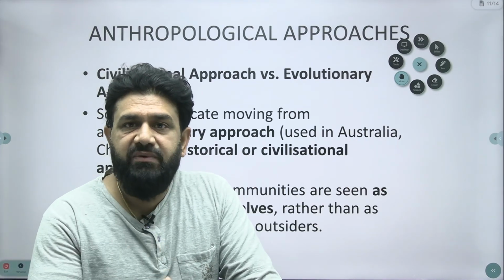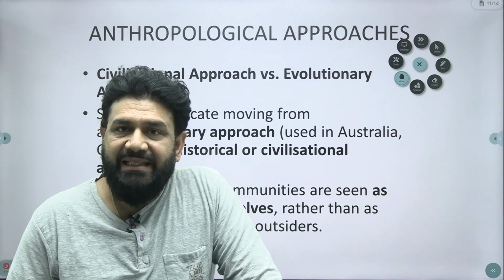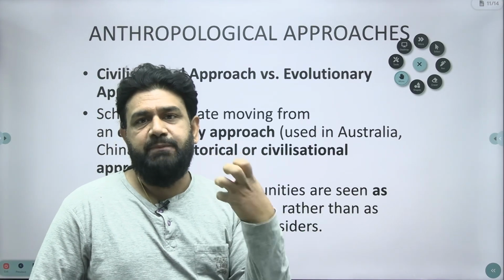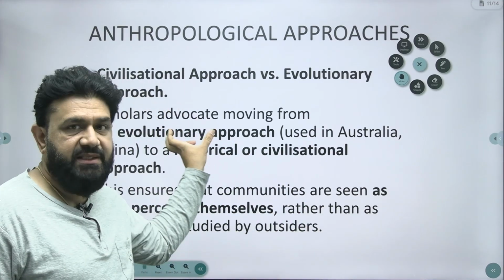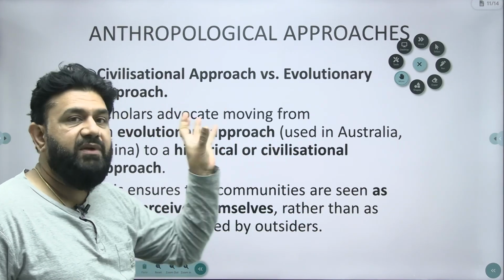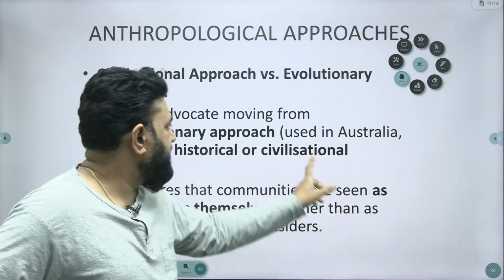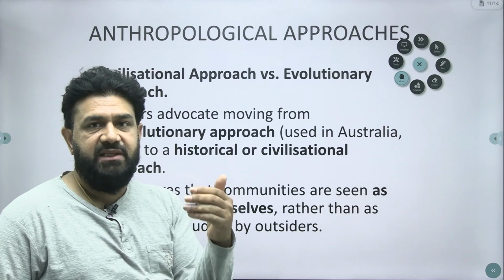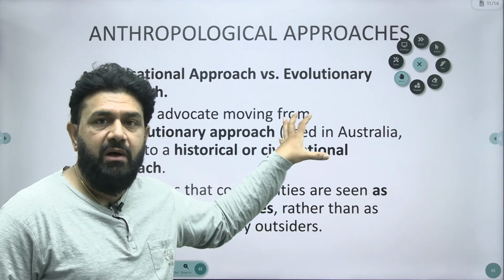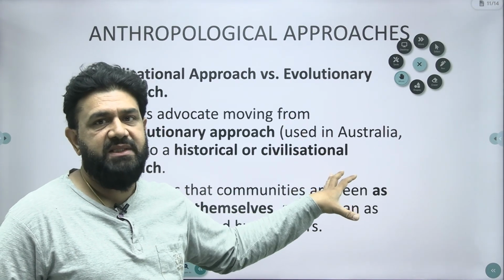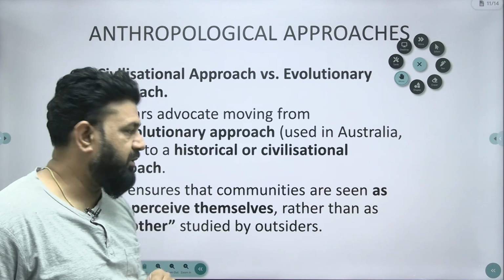Gradually we have to move from aspects concerned with the past or evolution towards approaches concerned with material and tangible aspects, and the contemporary issues concerned with certain communities. That is the civilizational approach here.